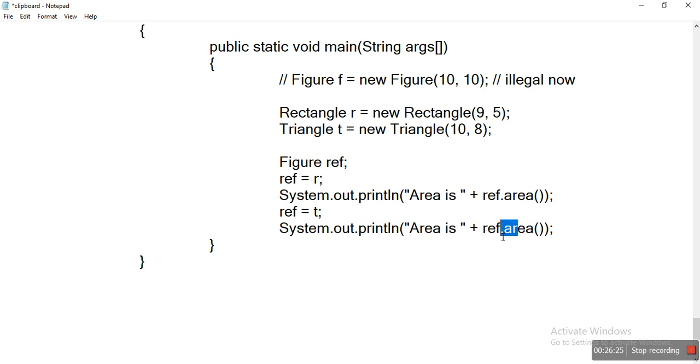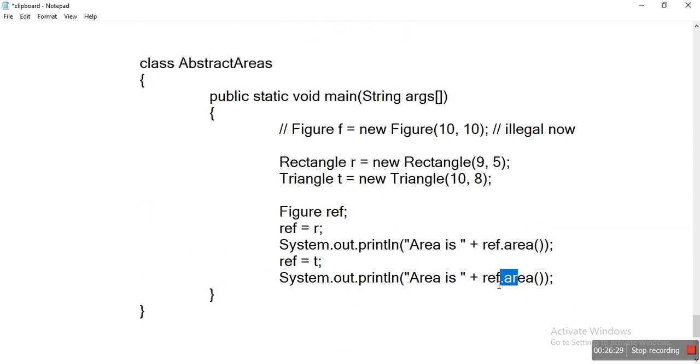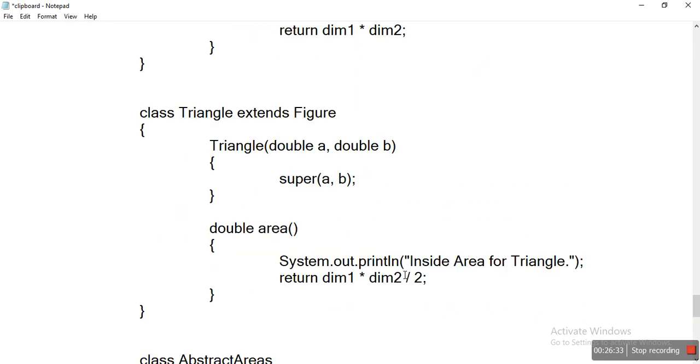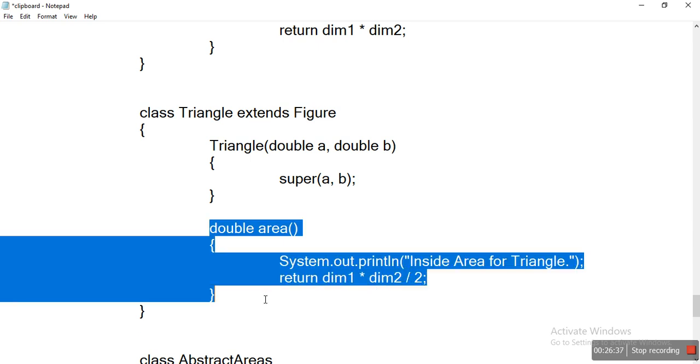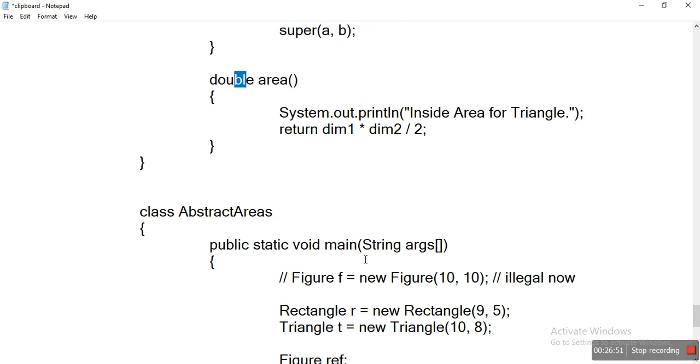After executing this statement, the control is transferred to the triangle's area method, and this method is executed. It returns a double value, dimension 1 into dimension 2 divided by 2. Now we just print that value.